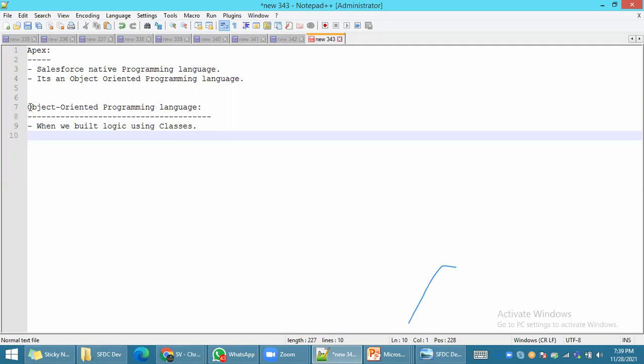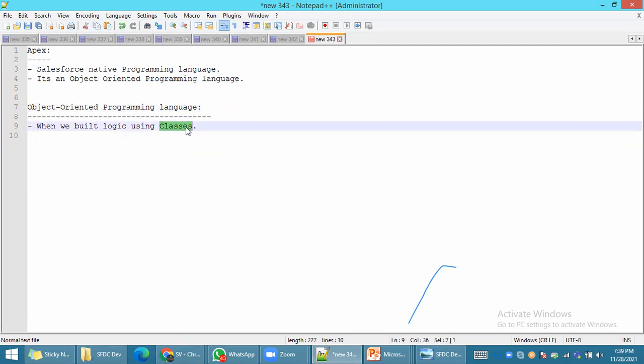The main advantage of an object-oriented programming language is that one class can interact with other classes very easily. For example, if you have built your business logic in one class and want to use that logic in another class, you can do the interaction very easily. That is the reason we call Apex an object-oriented programming language. We will see the object-oriented features later. This is the key before we start our development.